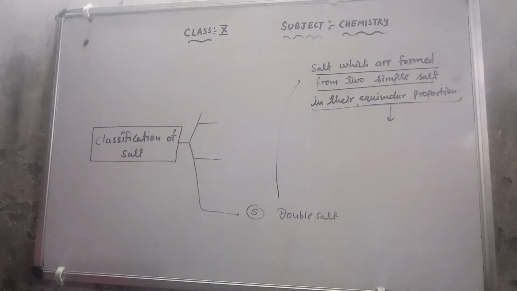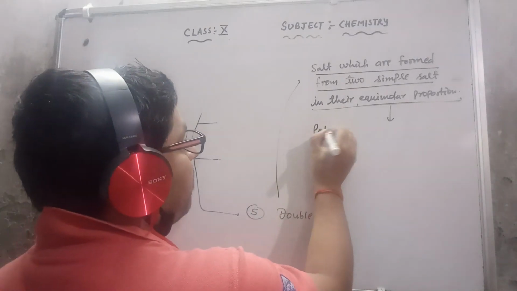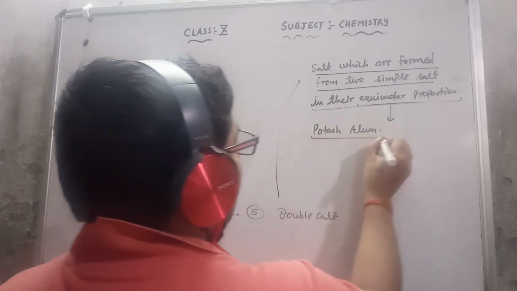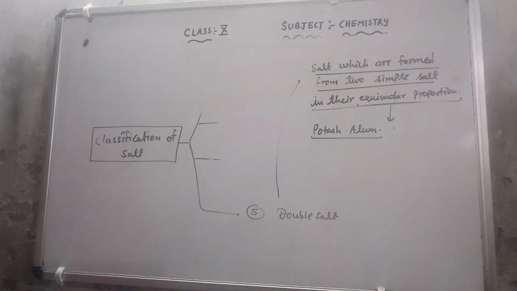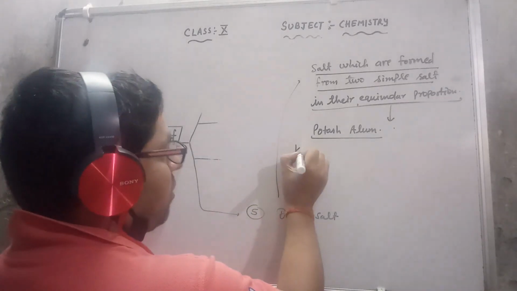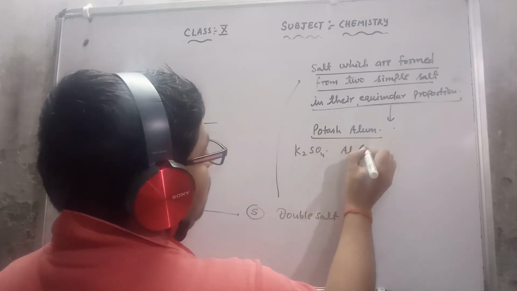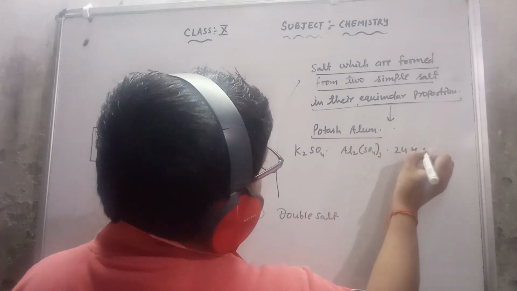The example I will discuss with you is potash alum. In Hindi I can say that this is Fitkari. Now the formula of potash alum is K2SO4.Al2(SO4)3.24H2O.